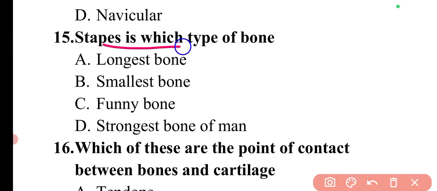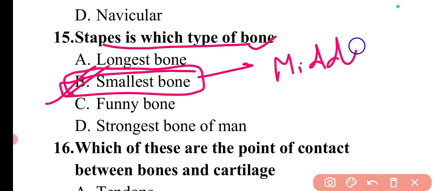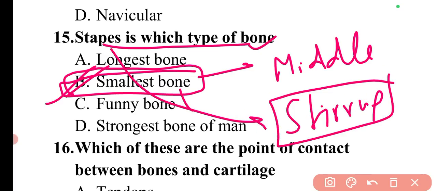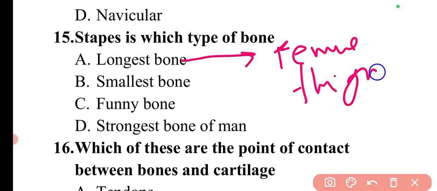Next question is, stapes is which type of bone? Stapes is the smallest bone of the body which is present in the middle ear, and stapes is also known as stirrup type bone. If I talk about the longest bone, longest and strongest both, it is the femur, which is present in the thigh.